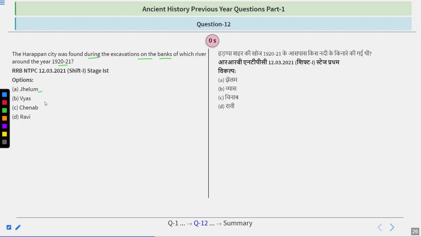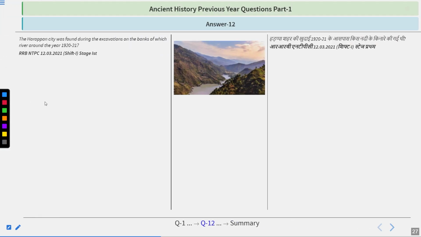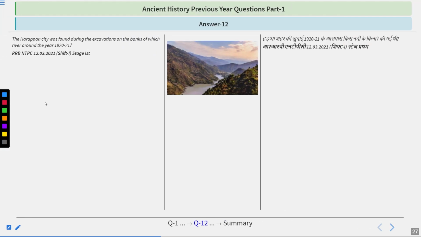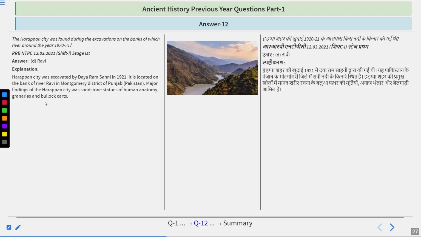Very great. I hope you got it right. You must be thinking where is the option Indus, but the answer is the Ravi. Remember, the first site, Harappa, was discovered beside the river Ravi by Dayaram Sahani in 1921. The Harappa city was excavated by Dayaram Sahani in 1921. It is located on the bank of river Ravi in Montgomery district of Punjab, Pakistan.